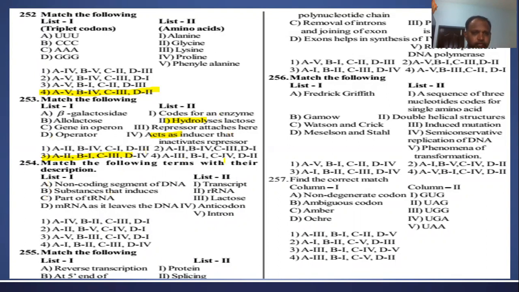Match the following terms with their descriptions. A non-coding segment of DNA is called an intron. A substance that induces is lactose. Part of tRNA is the anticodon. The mRNA is the transcript as it leaves the DNA. So the right answer is the fourth one, right? No, not the fourth one. The non-coding segment is the intron. The substance that induces is lactose. Oh, sorry, it is the third one. The third one is the right one.